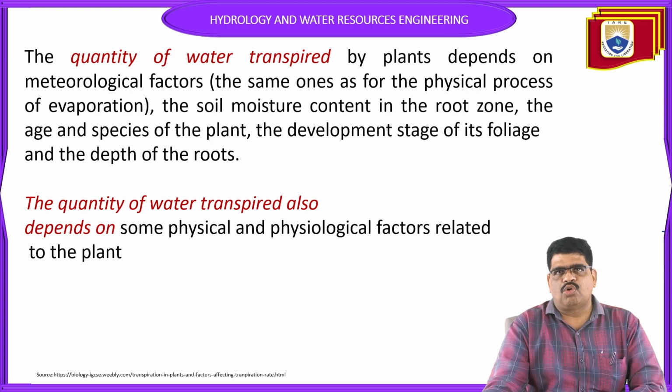The quantity of water transpired also depends upon some physical and physiological factors related to the plant. Each type of plant has a different absorbing capacity, physical characteristics, and physiological factors. That's why we have to quantify the water transpired separately for each of them.